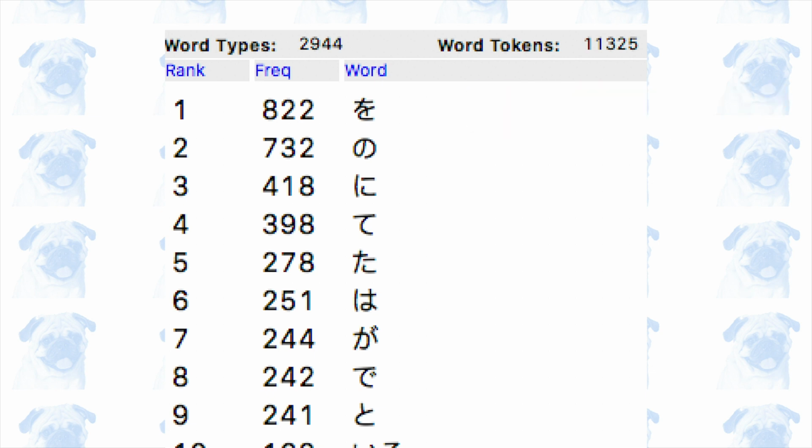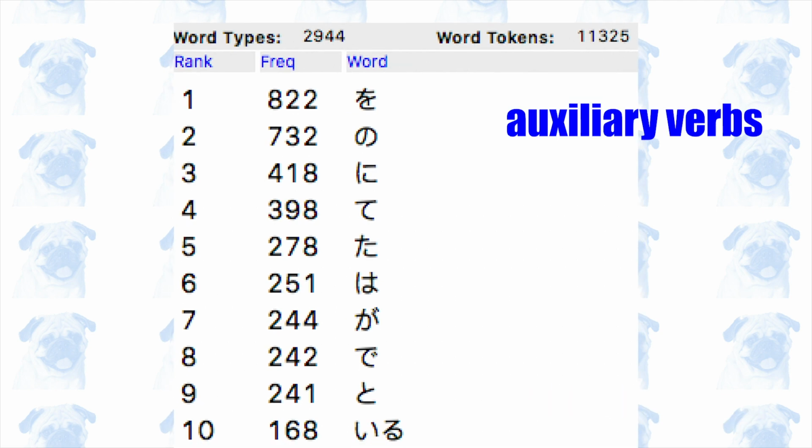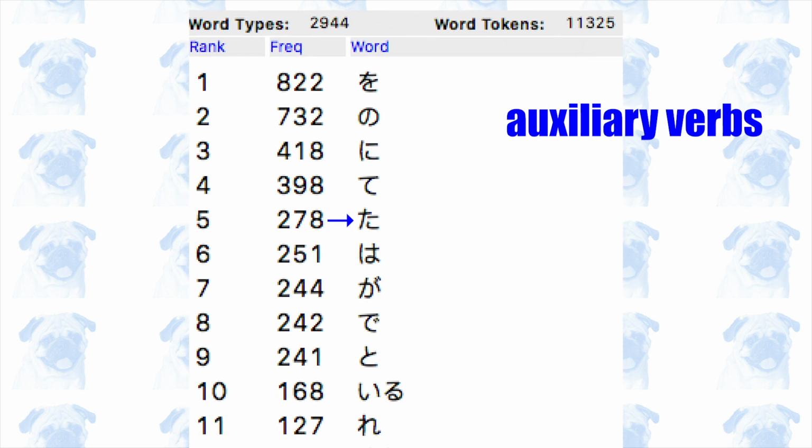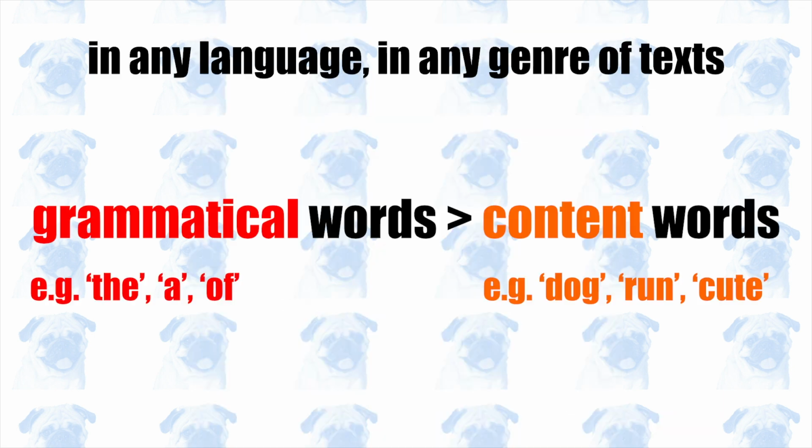As you can see, the words that occur frequently are all grammatical words, such as case particles like o, no, ni, wa, and ga, as well as auxiliary verbs like ta, which expresses the past tense, and de, which derives from deru, one of the auxiliary verbs that express the passive voice. This trend is nothing special, because in any language and in any type of text, grammatical words always occur more frequently than content words, or words that have non-linguistic, real-world meanings.